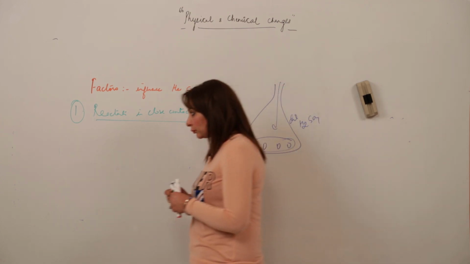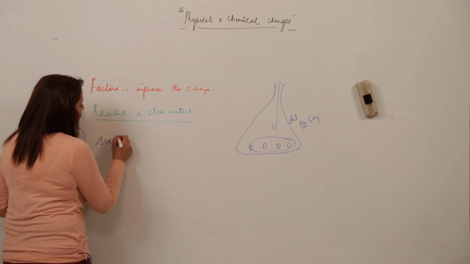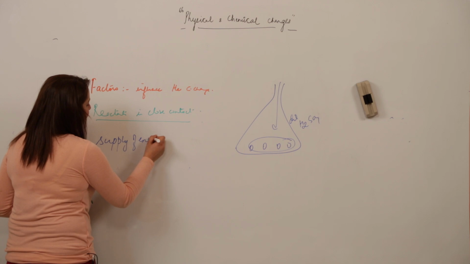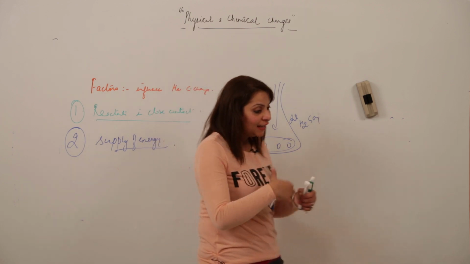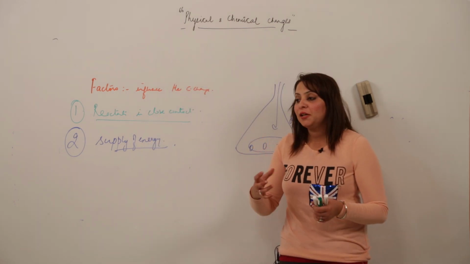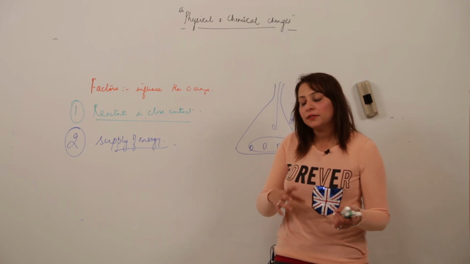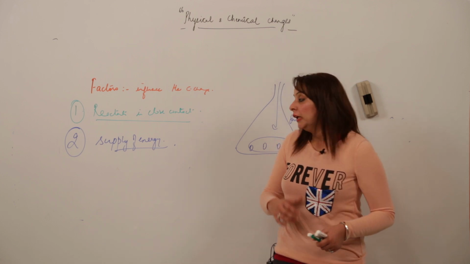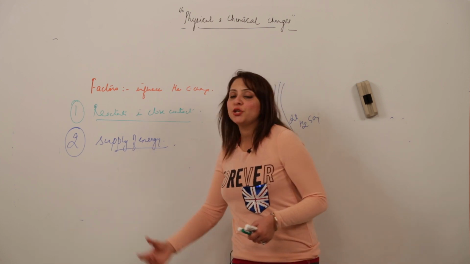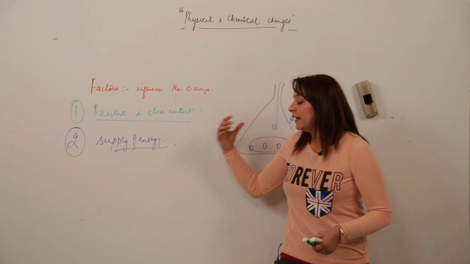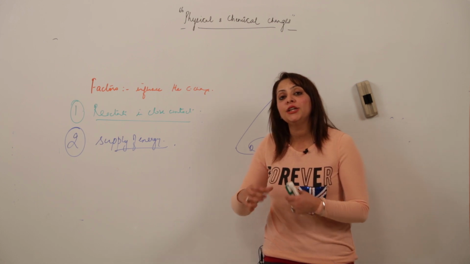Right. The second factor that influences the chemical change is that there should be a supply of energy. Now why is this supply of energy required? See, when we are supplying energy, this energy can be in any form. It can be in the form of electric current, sound, or simply heat; in any form we need to supply energy. Now the question must be striking your mind: what is the use of this energy? This energy will make the reactants break their old bonds and help them in forming new bonds.